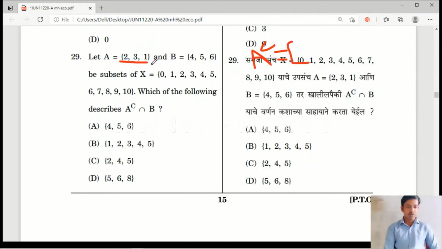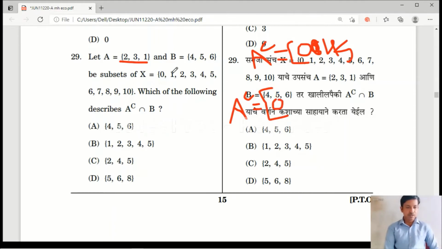So we have to leave these 1, 2, 3 and write the remaining values of the main set. 0 is not there in A, so let me write 0.